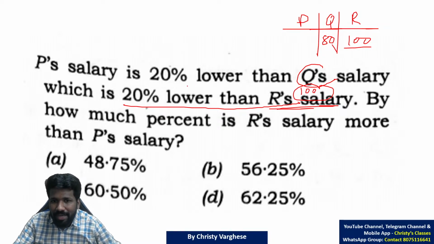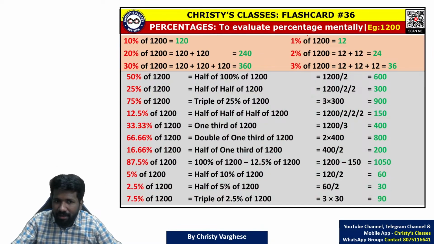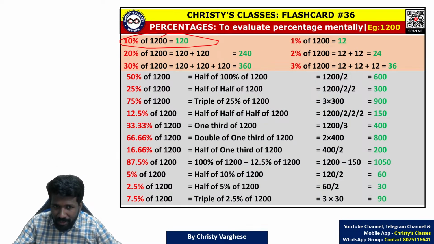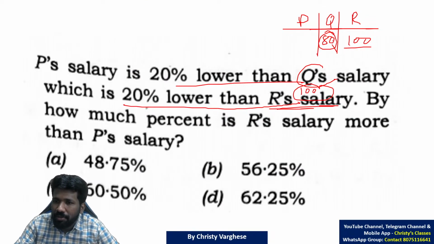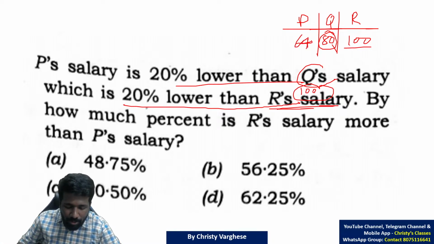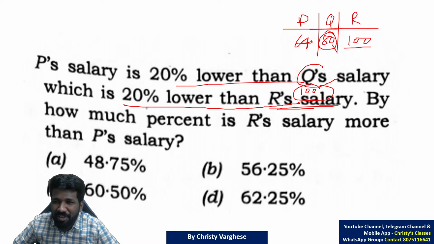Now P's salary is 20% less than Q's salary. 80, 20% less. I have told many times this mental math technique. 10% फाइन करके उसका डबल होगा 20%. This if you know, you can just look at 80 and say 10% is 8, 20% is 16. 80 minus 16, 64 will be P. You don't have to do X by 100 into total all the time when you want to find percent, because that is a time consuming way.